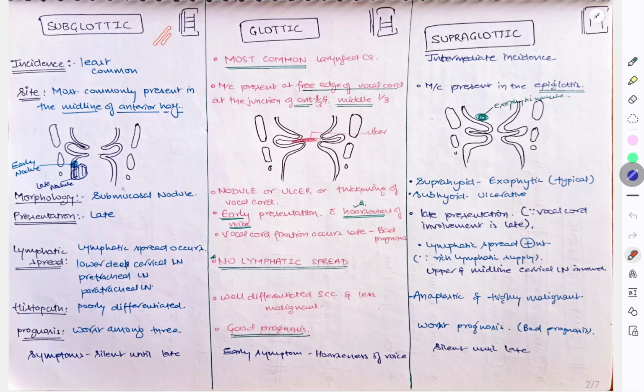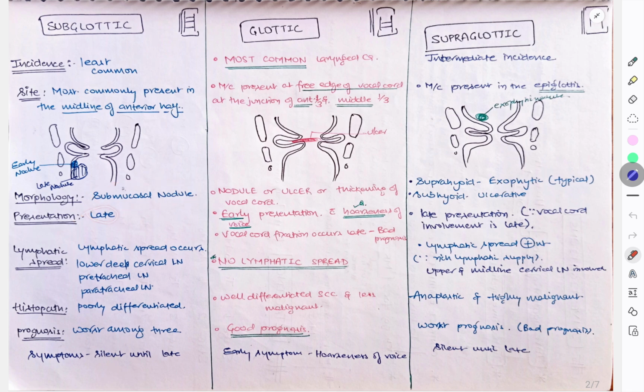Coming to the third one, we have subglottic. Incidence is least common, but it is the worst among these three. Subglottic is worst among these three. The most common presentation is in the midline of the anterior half. Here we have early nodule and then late nodules. So mainly nodules are there. Submucosal nodules will be present.